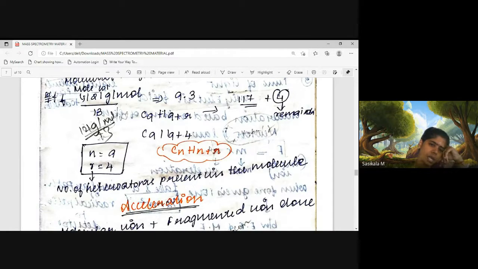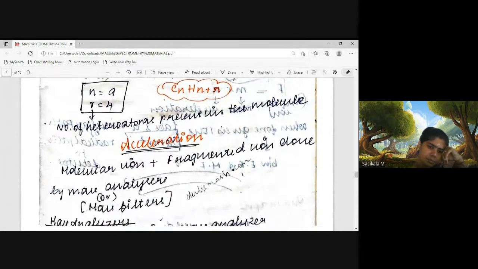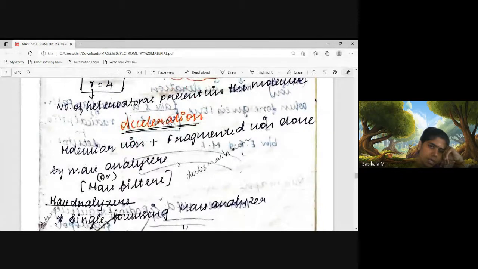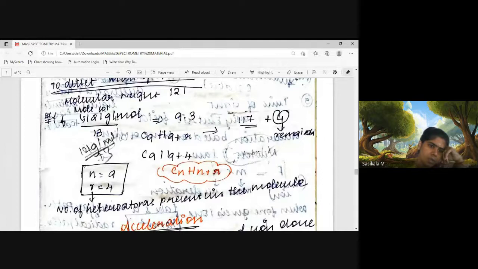How many heteroatoms? Four heteroatoms, either nitrogen and oxygen, N2O2, like that, and you can find C9 and H9. So likewise we can calculate the molecular formula from the molecular weight. This is the molecular weight, and using this formula you can find the molecular formula.